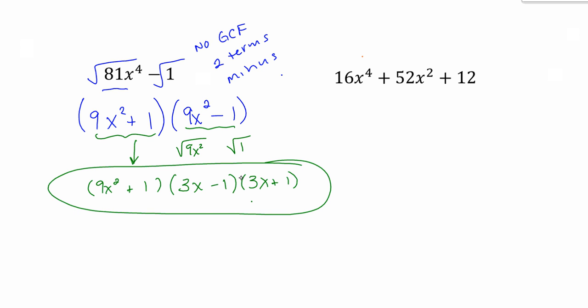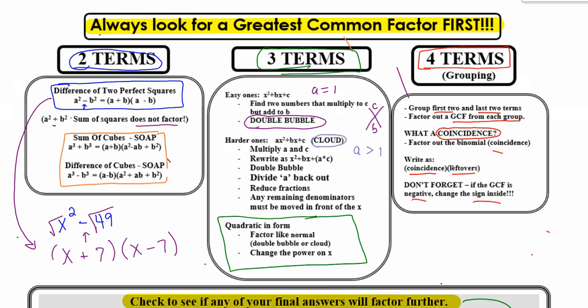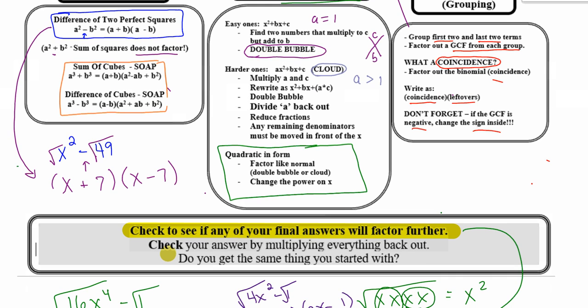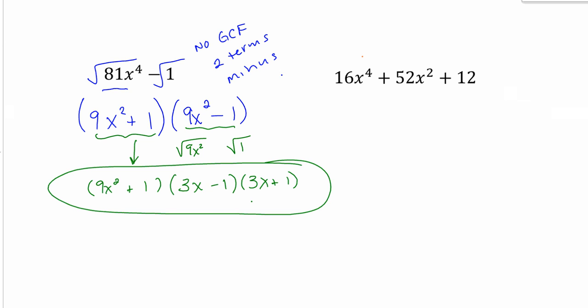So it's this repetitive process of always looking again for a little bit more, but follow that factoring completely setup that I gave you, this thing at the very beginning. This is the easiest way to remember how to factor. Look for GCF always. Count the number of terms, follow whichever group it falls into, and then always see if your answer can factor further. That is key in this. You've got to remember to do that.